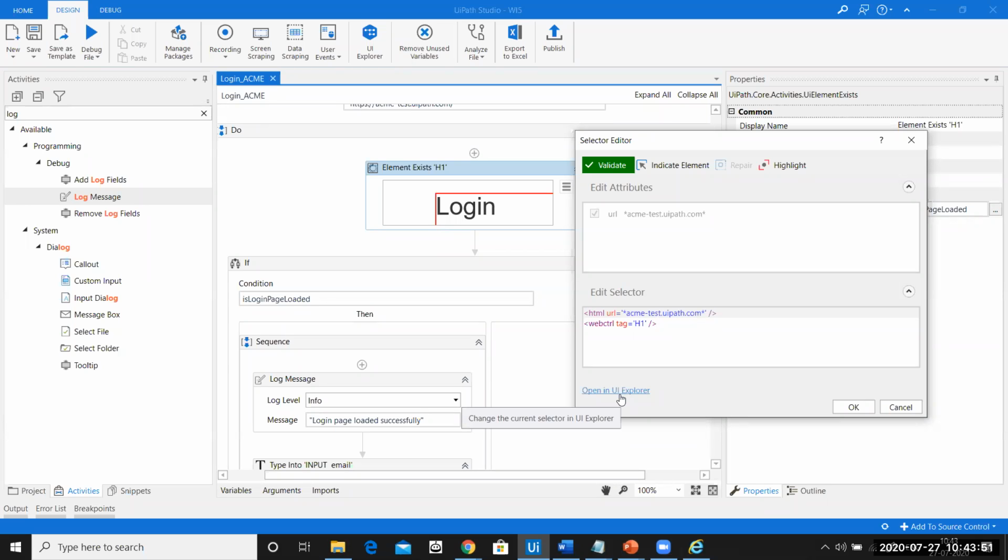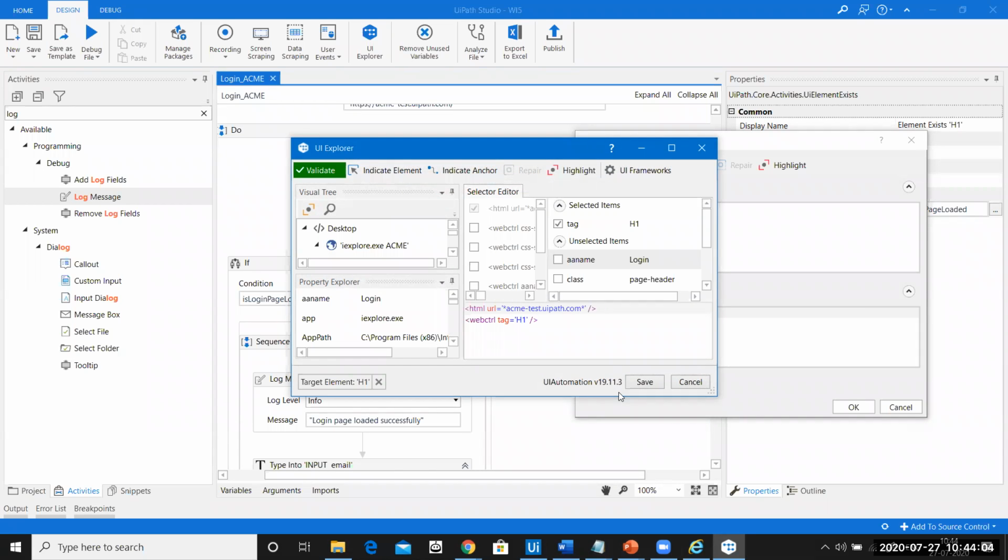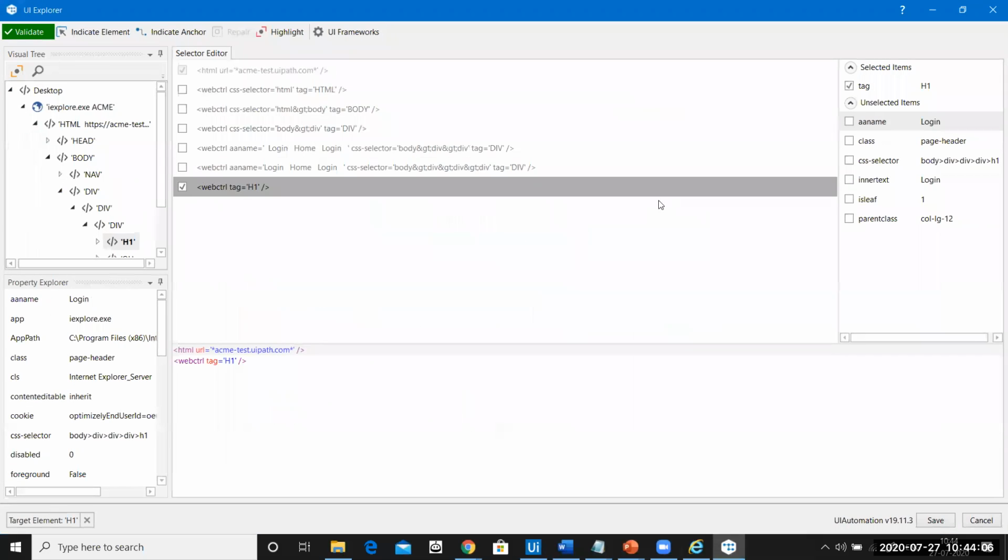In the academic course, you have learned about UI Explorer. Today, I'll tell you what exactly UI Explorer is responsible for. There's an option here called UI Explorer. You can click on this UI Explorer. It takes some seconds to load, and this is the UI Explorer that comes up.